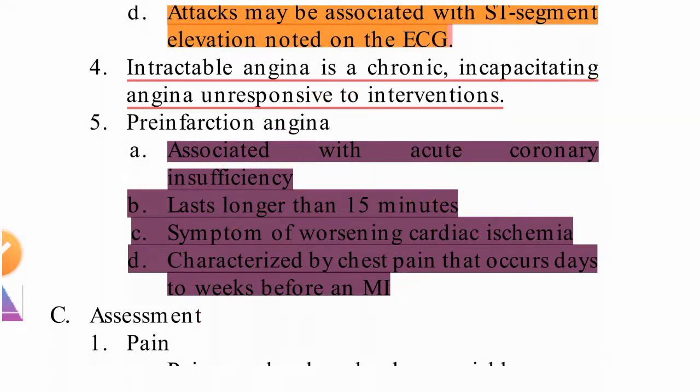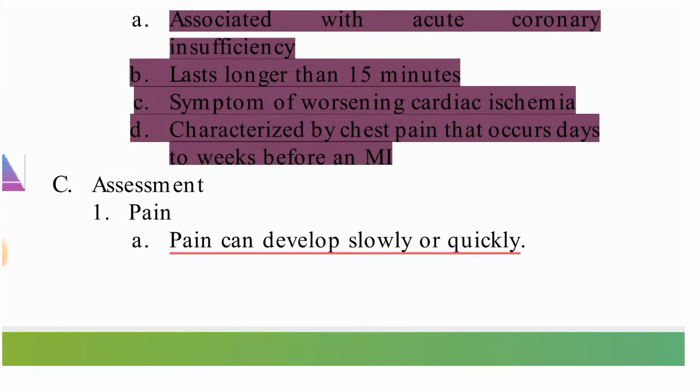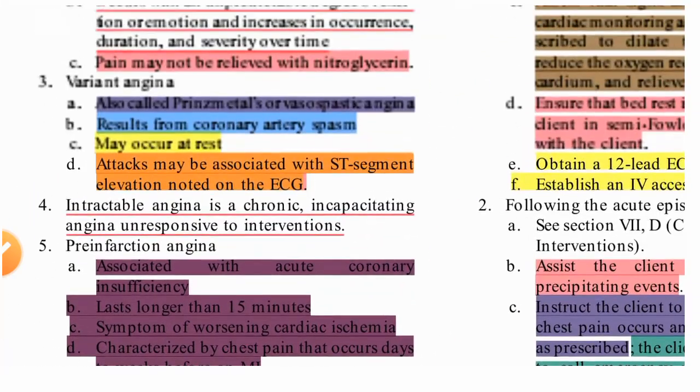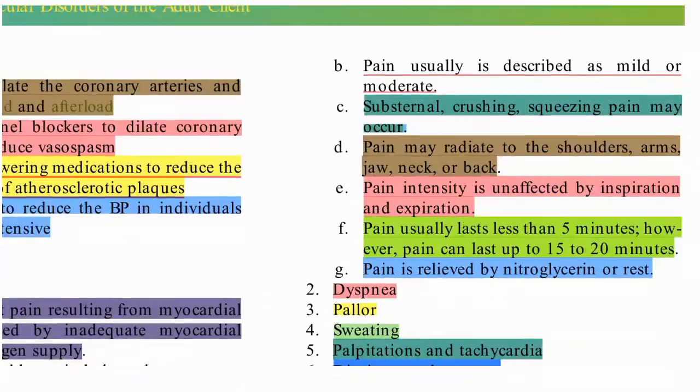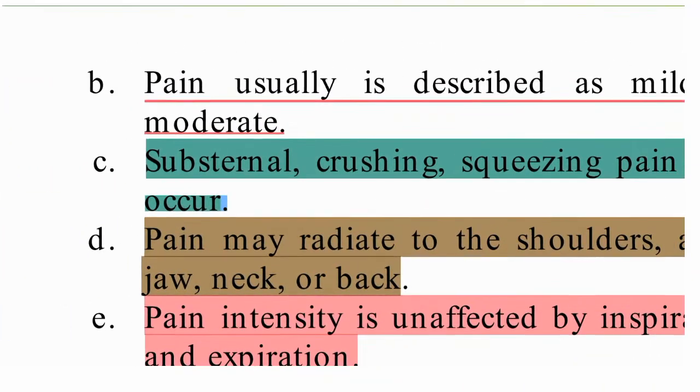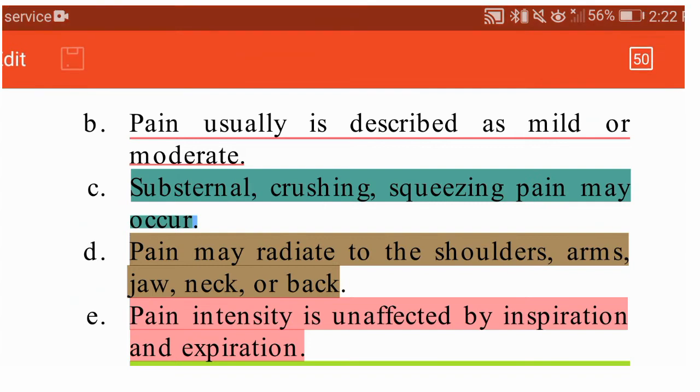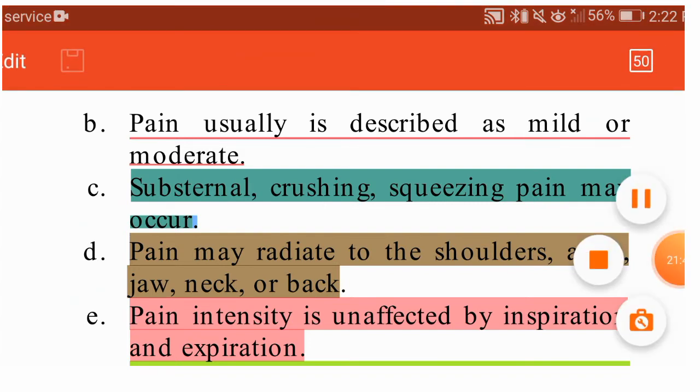So for angina, what do we have to do? For assessment, first we will look at the pain. How is the pain? Pain can develop slowly or quickly. How will that pain be? Pain is usually described as mild or moderate. So pain will usually be mild to moderate.